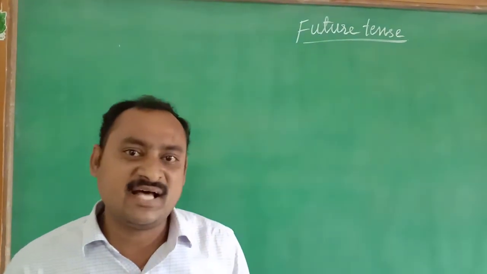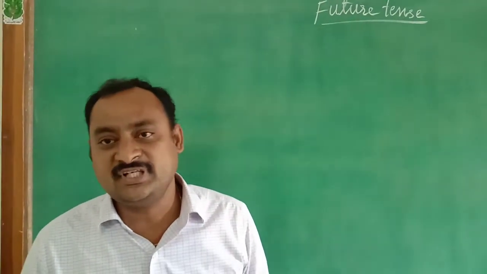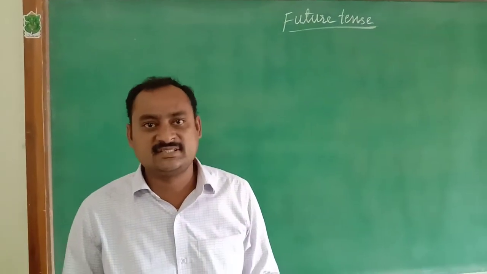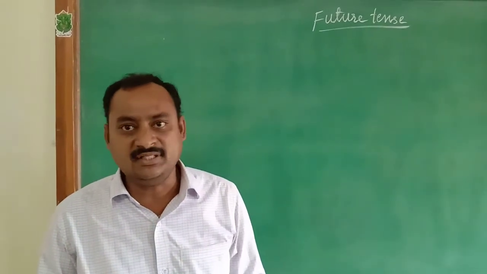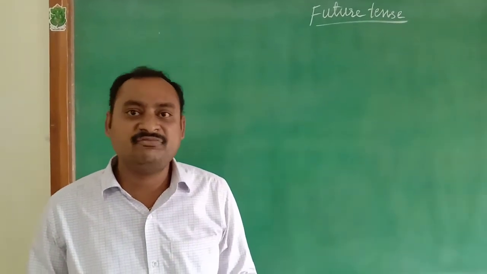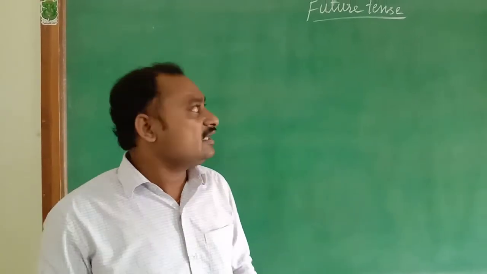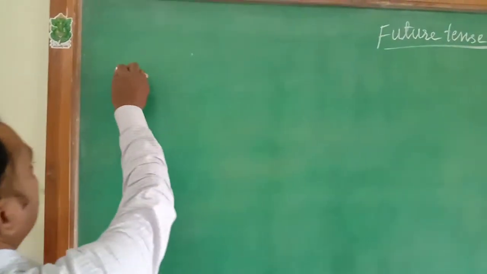Like present tense and past tense, even in the future tense also four aspects are there: simple future, future continuous, future perfect and future perfect continuous tense. In today's class, we will observe these four forms: structure, affirmative form, negative form, interrogative form and its uses. These are the words we will observe in today's class. First, simple future tense.